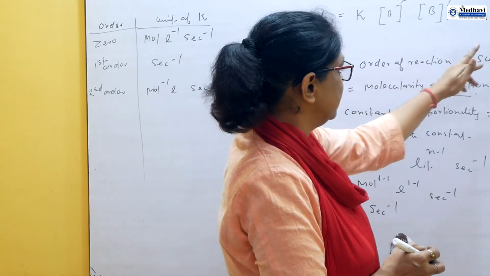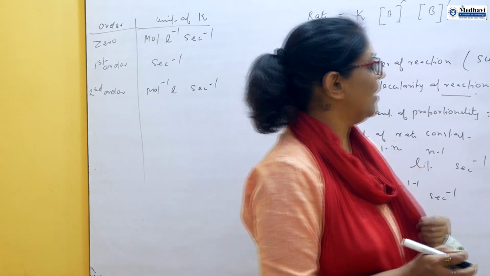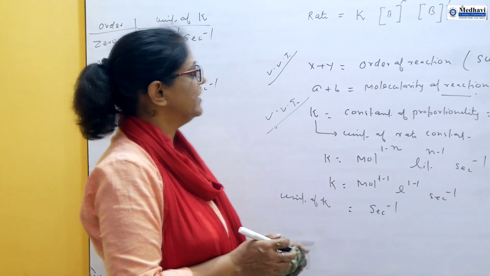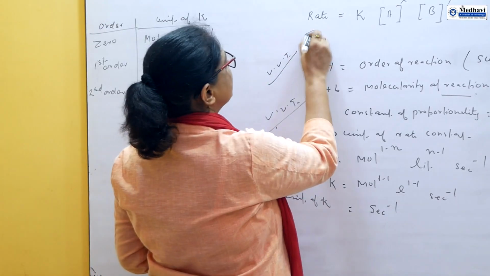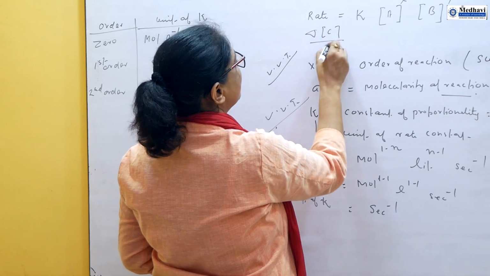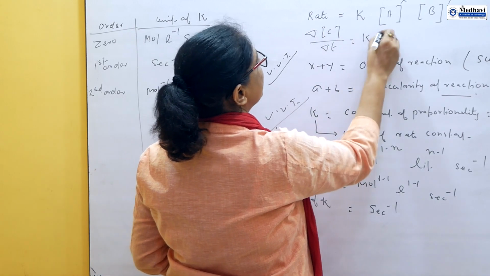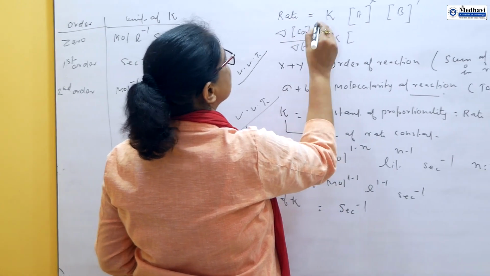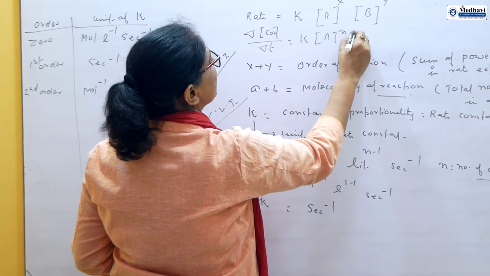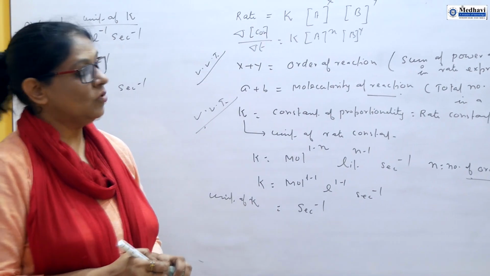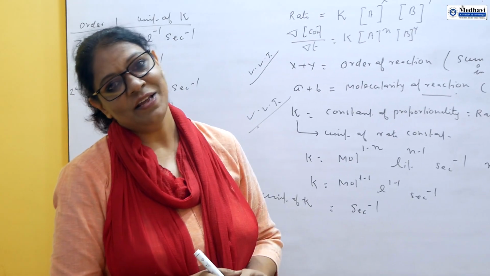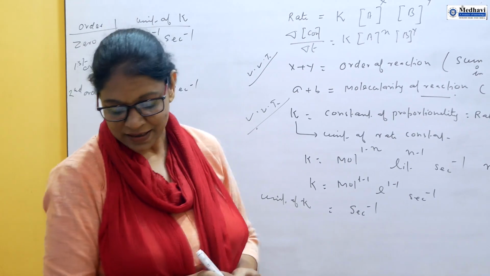Here order of reaction is very, very important. The order is the sum of the powers of the concentration terms in the rate expression law. Here you can write rate, change in concentration by change in time, is equal to K [A]^x [B]^y. So I will explain a very, very important question based on that part.